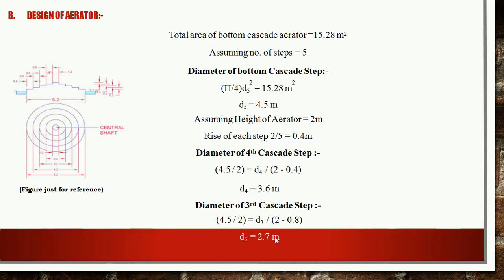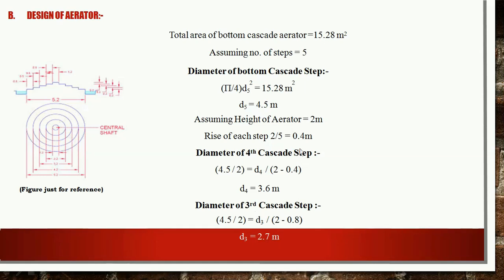Now we will calculate the diameter of the third cascade step using the similar formula, 4.5 divided by 2. Now D4 will be replaced by D3 as we are calculating the diameter of the third step, and again in the denominator we will minus 0.8 from 2 meter. Why 0.8? Because there are fourth and fifth steps below this third step.